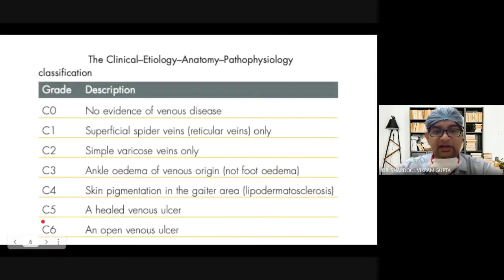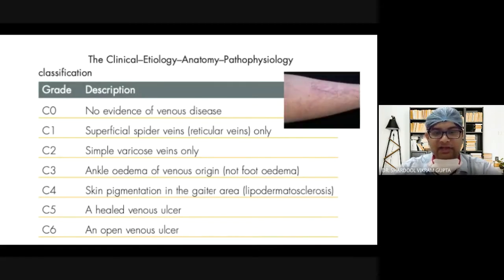So there is a classification known as the clinical, etiological, anatomical, pathophysiological classification, which is shortened to CEAP. So C0 is no evidence of venous disease. C1 is superficial spider veins, which are reticular veins and telangiectatic veins like this.